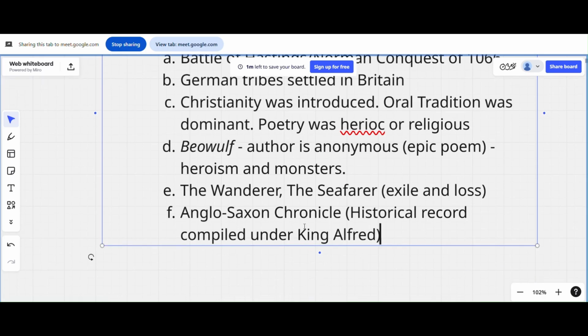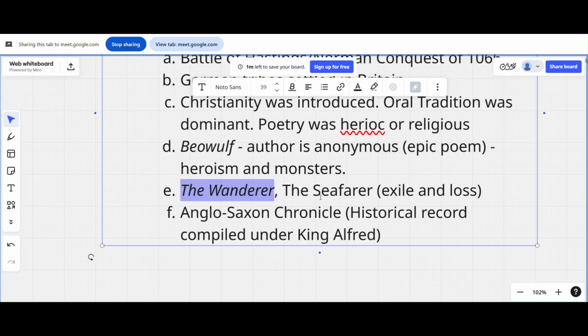So it's still very related to this stuff. Now I've mentioned four works: Beowulf, The Wanderer, The Seafarer, Anglo-Saxon Chronicle. These are all Old English texts. Any questions related to Old English, this stuff will come.